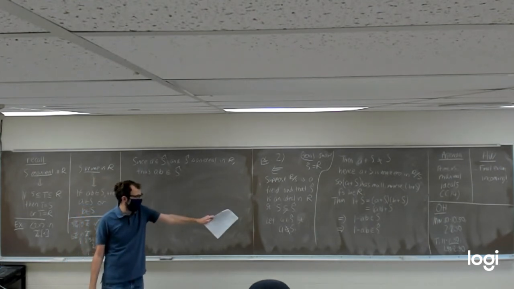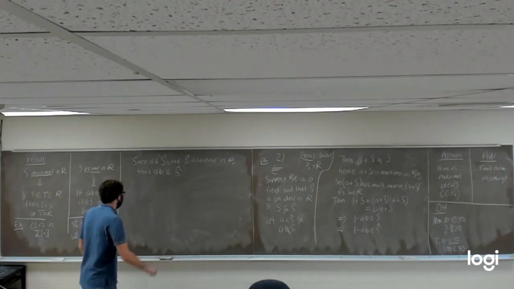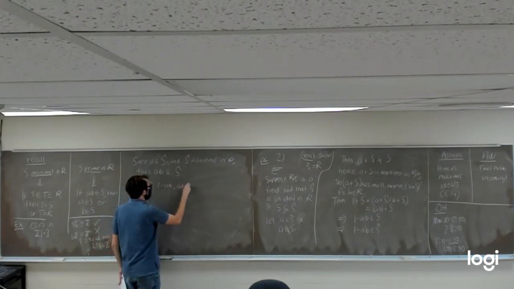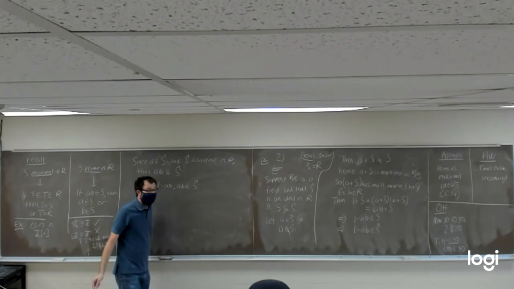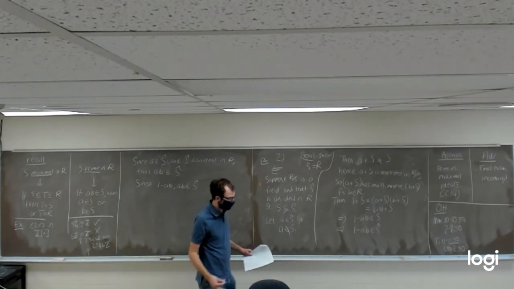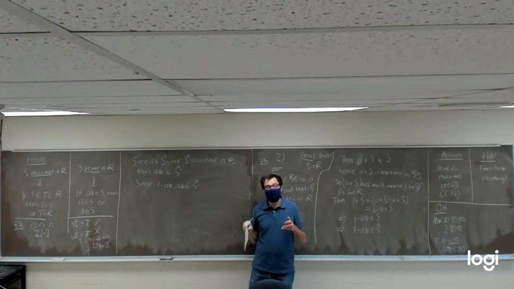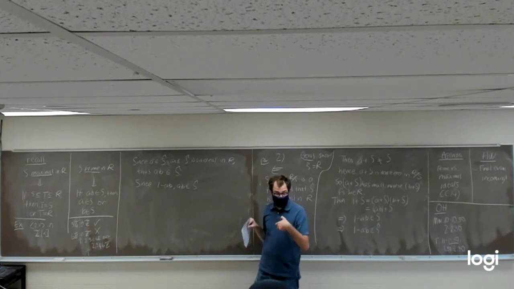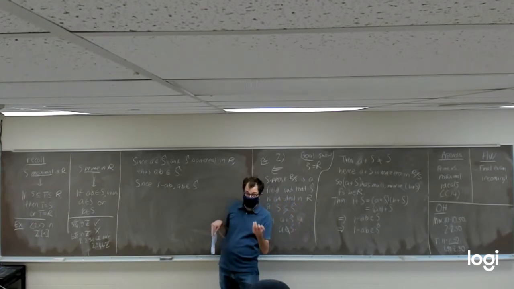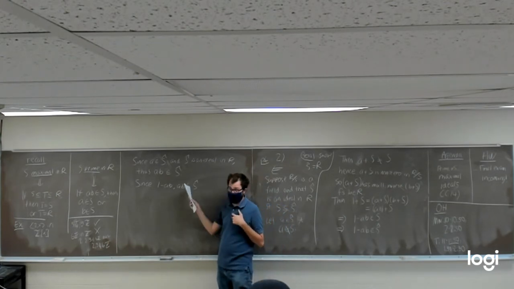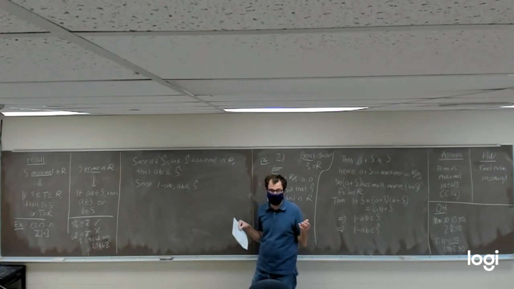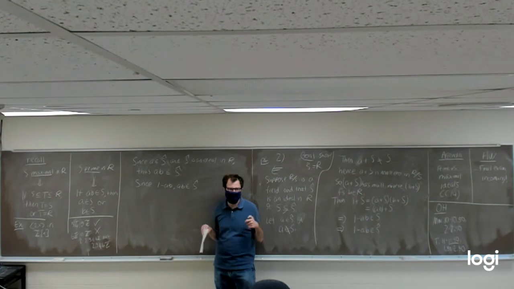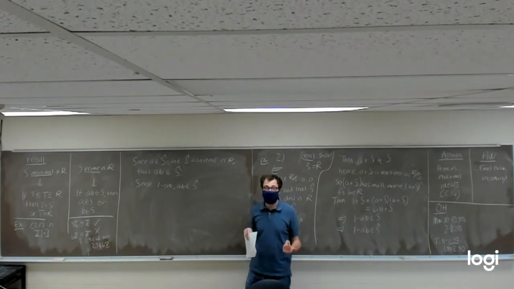But what's this? ab is in S hat, and 1 minus ab is in S hat. Since S hat is an ideal, meaning it has to be a subring, it's closed under addition. Since 1 minus ab is in S hat and ab is in S hat, their sum, which is just 1, is going to be in S hat. Therefore S hat is the entire ring, therefore S is maximal, and life is hunky-dory.